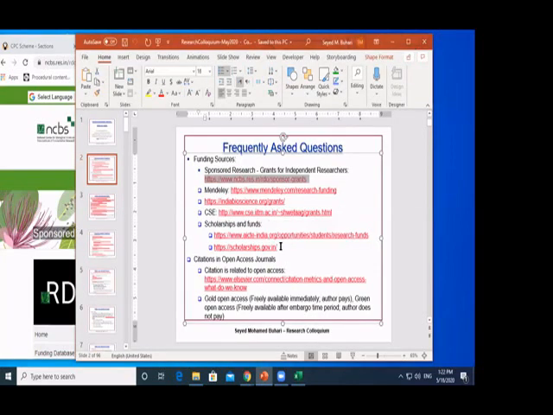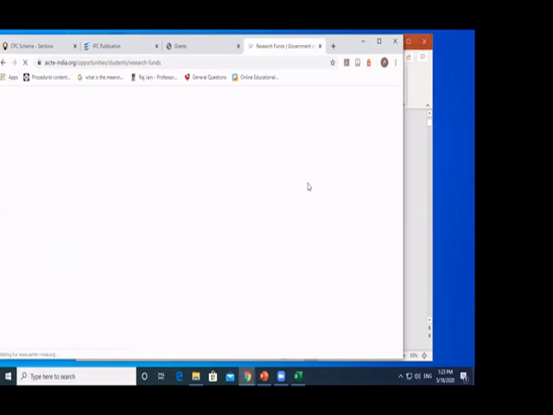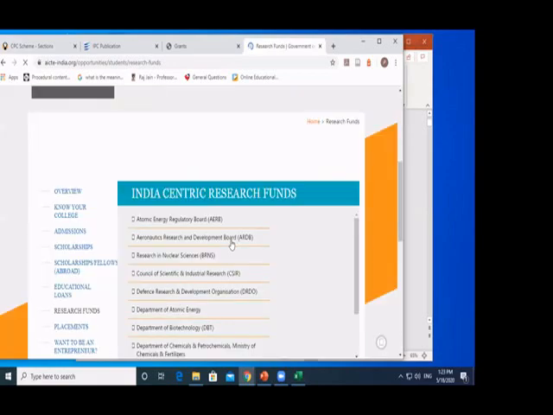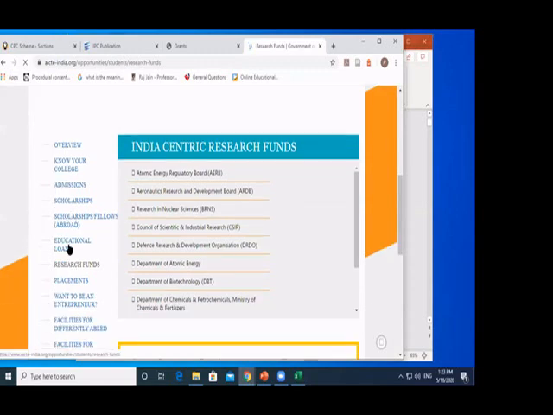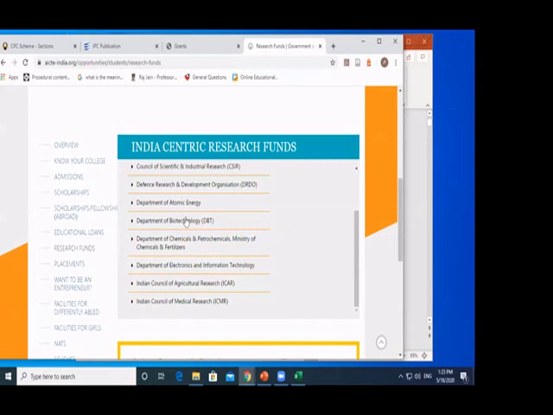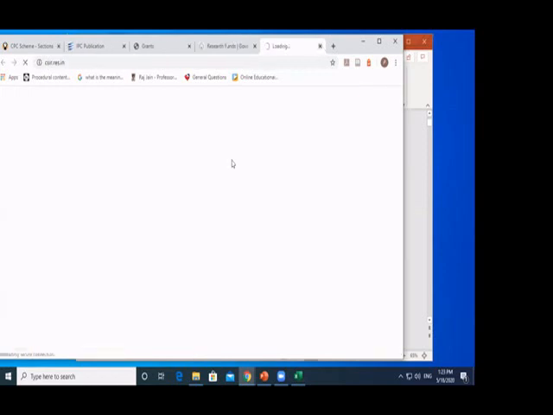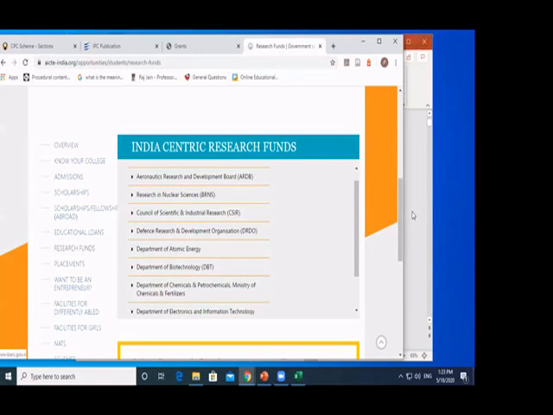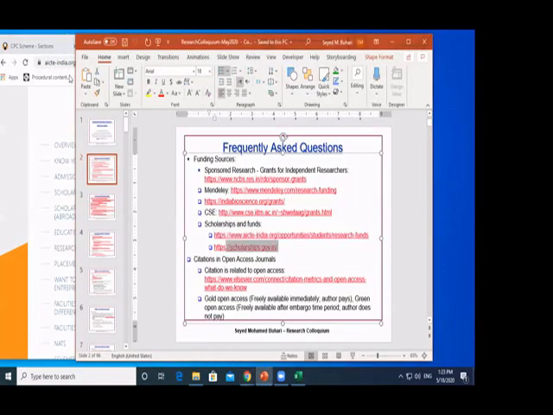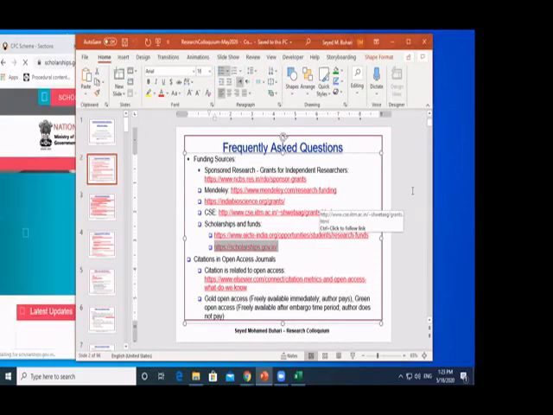Let's move on. What if we are looking for some scholarships for students? Here is a good opportunity. If you go to the AICTE page, they have scholarships, research funds, and educational loans. These are mostly for students, and you can choose which area you want. According to what you want, you can figure it out here. There are lots of options here. Let's move further. There is also another site which is for scholarships only. So please note, these are some references.